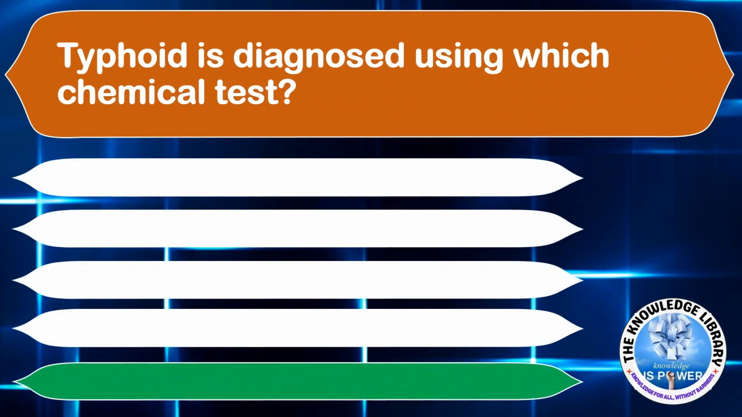Typhoid is diagnosed using which of the chemical test? Option A, ELISA test. Option B, ESR test.